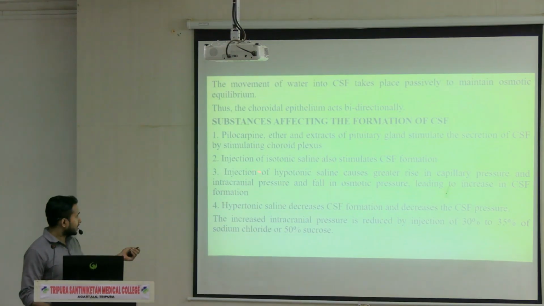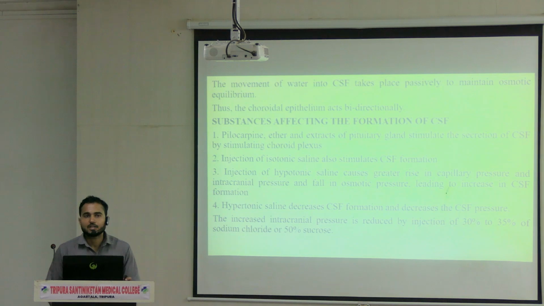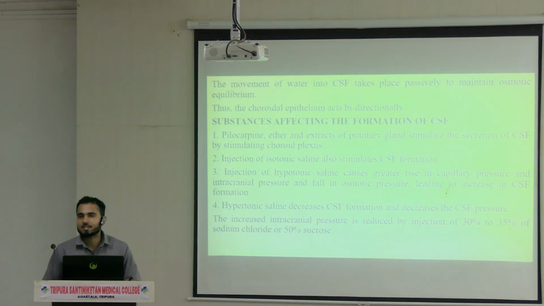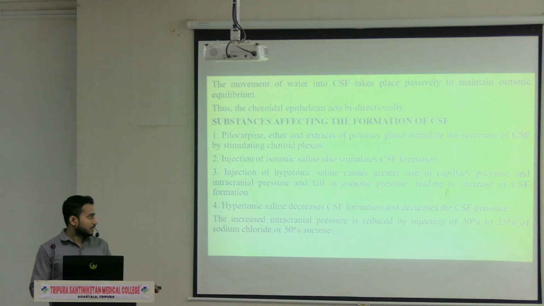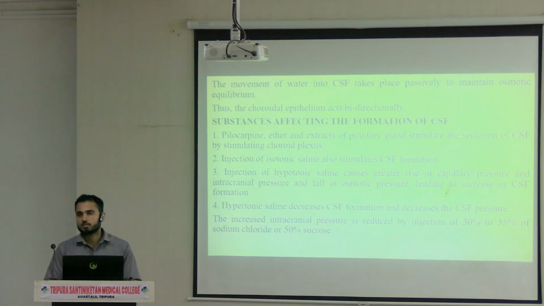So if you are giving hypotonic saline to a person, at that time what will happen? CSF production will increase. At that time there will be an increase in the intracranial pressure. Next, in order to deal with the intracranial pressure, what do you have to do? You can just give hypertonic saline, which decreases the CSF formation and decreases the CSF pressure, or intracranial pressure.